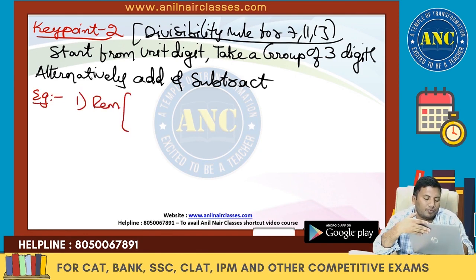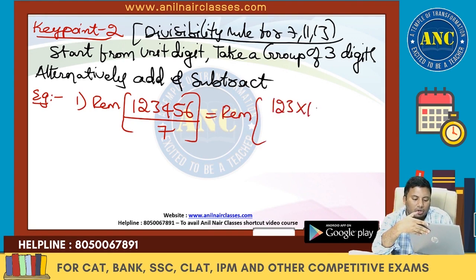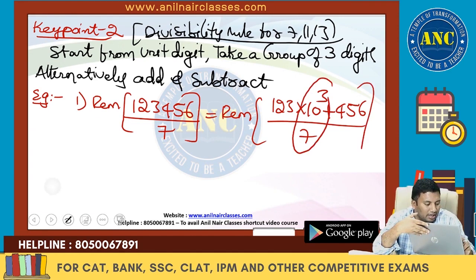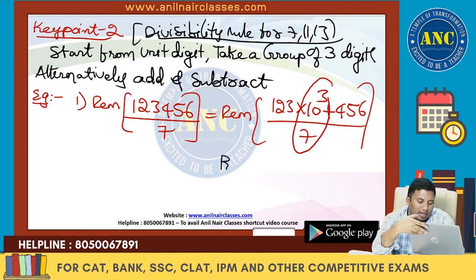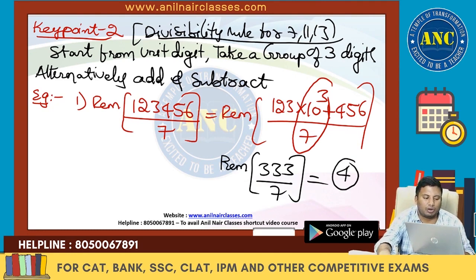Remainder of 123456 divided by 7. This is nothing but the remainder of 123 into 10 cube plus 456 divided by 7. 10 cube by 7 is minus 1. So minus 123 plus 456, which is 333, divided by 7. 7 fours are 28, 53; 7 sevens are 49. Positive remainder is 4. I hope the first example is clear.